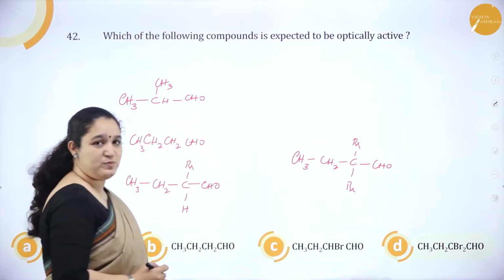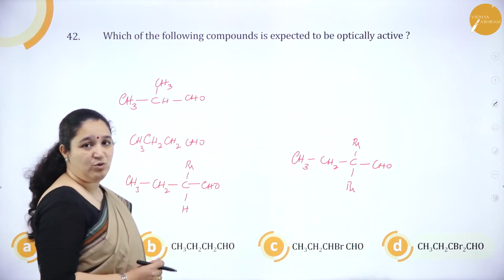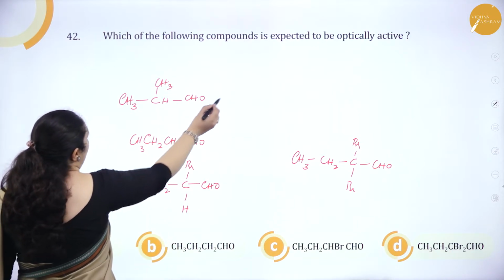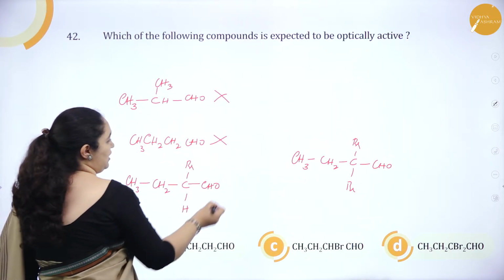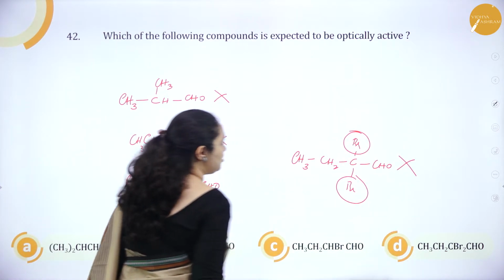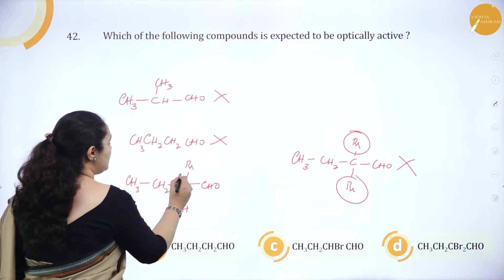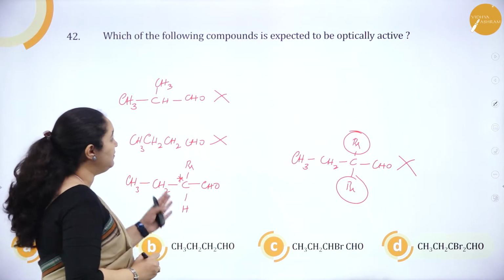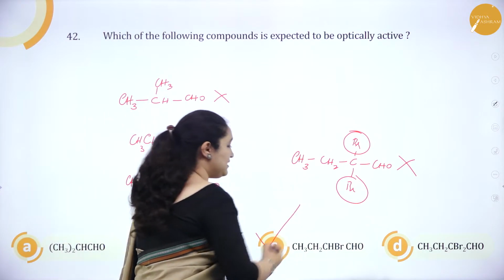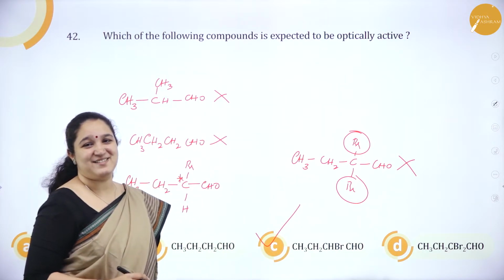Now here if you observe, for optically active compound we require a chiral carbon atom. Here we do not have a chiral carbon atom. Here no chance at all. Here two are same. Bromine, this also does not have a chiral carbon. Only this compound has a chiral carbon atom. So it is expected to be optically active. So option C is the right answer. Okay.